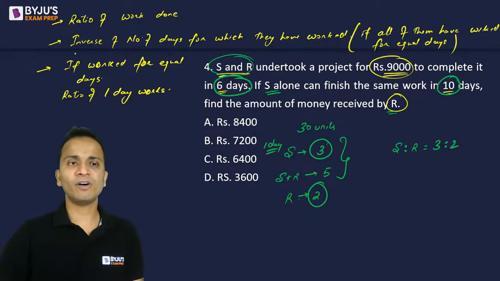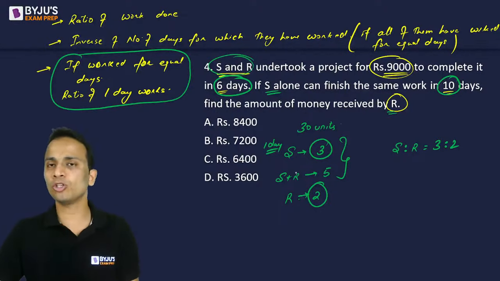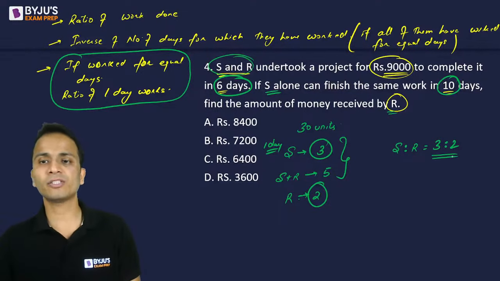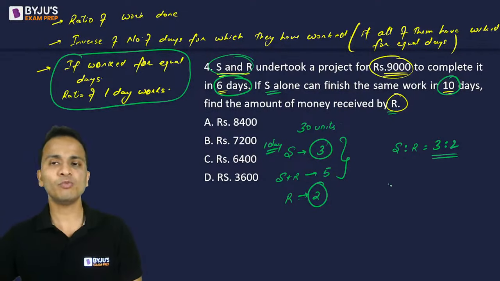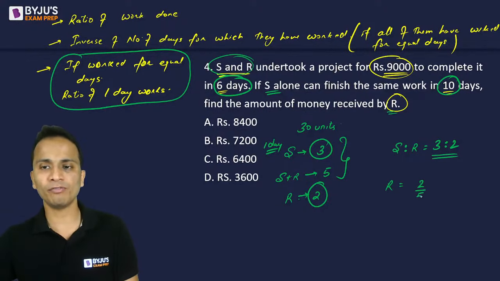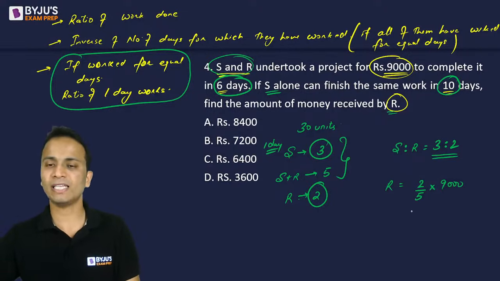Now, since they have worked for an equal number of days, the money can also be divided in the ratio of their 1 day work. So the ratio of 1 day work is 3 is to 2. So 9,000 will be divided in the ratio 3 is to 2. So the portion for R will be equal to 2 upon 5 multiplied by 9,000. 9,000 is the total money that they have received.